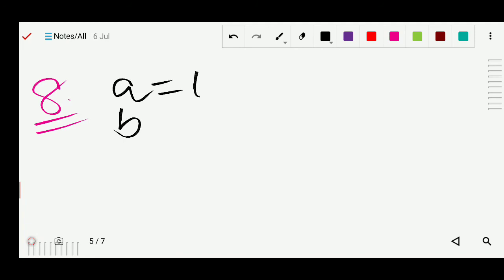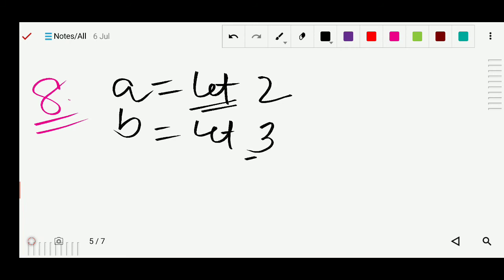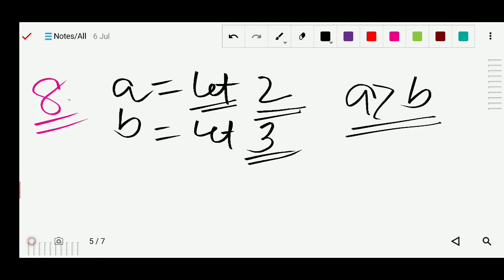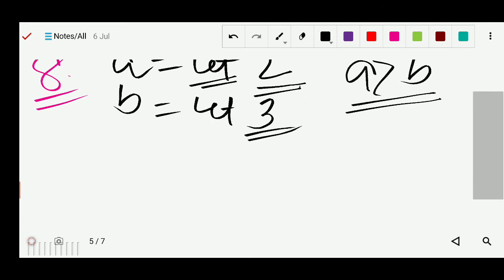Suppose I take A equals 2, and B equals 3. Any whole number you can take, but always you have to take A less than B. If I take A as 5, then I should take B like 7, 8, 9, 10, any number greater than A. Here I take A equals 2, so B I have taken 3. You can take 5, 6, any number. This is just for the assumption.